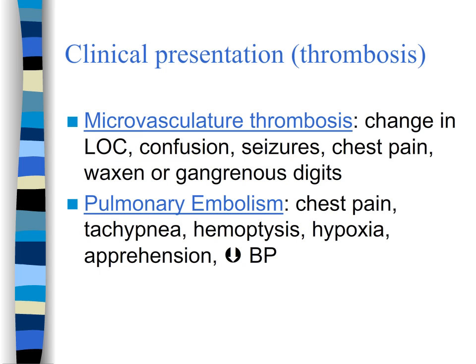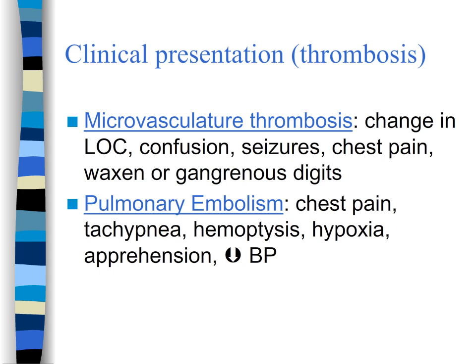In addition to the complications from bleeding, there are complications from thrombosis that occurs. There's microvascular thrombosis, which if it occurs in the brain can cause change in level of consciousness, confusion, seizures. Microvascular thrombosis in the heart can cause chest pain. In the extremities it can actually cause necrosis and gangrene of the digits.